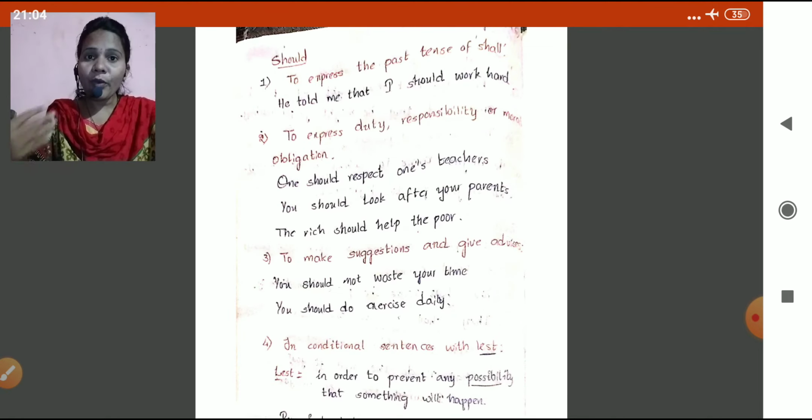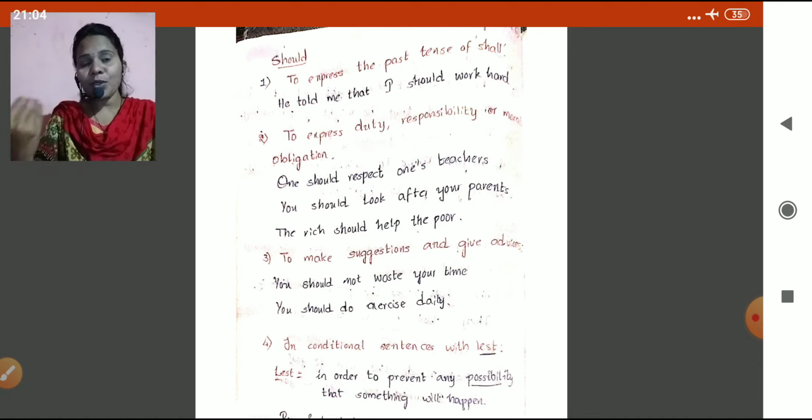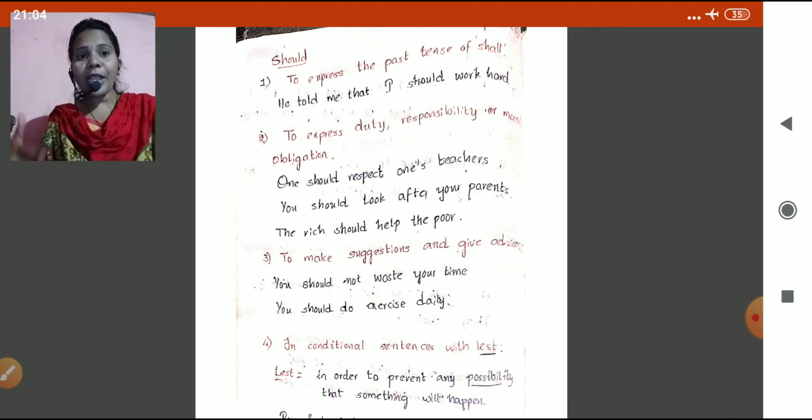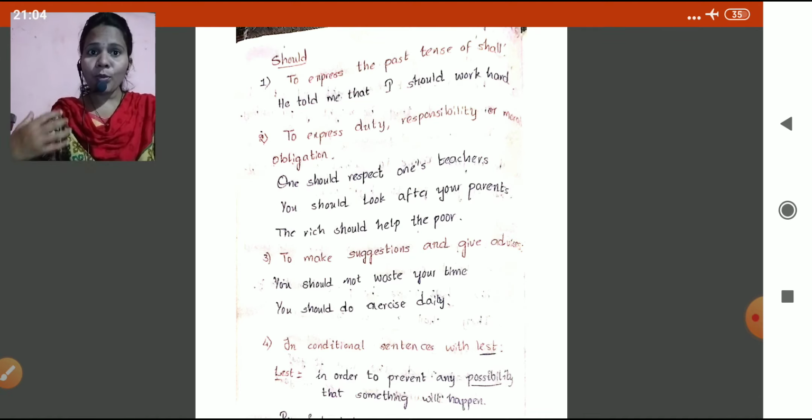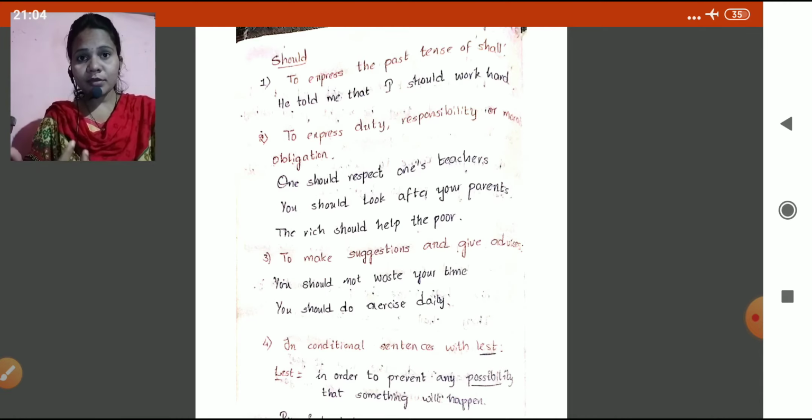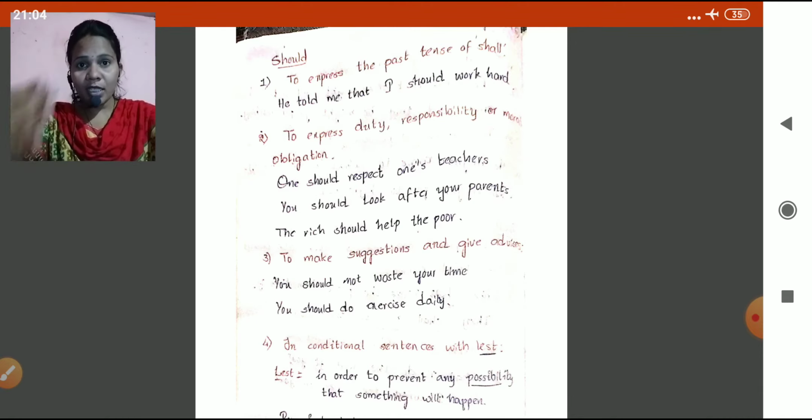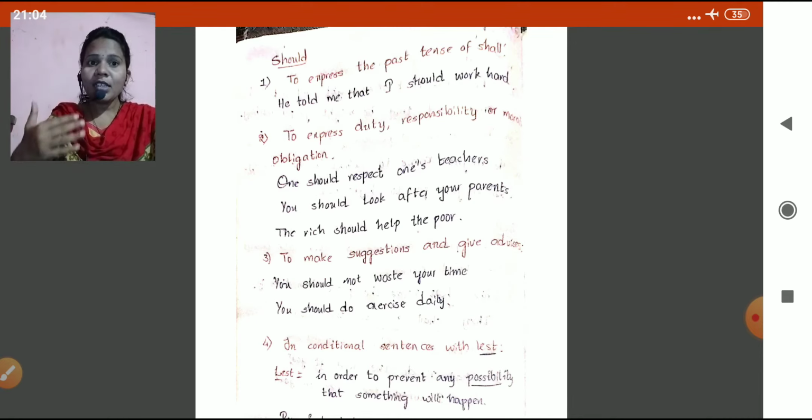And now we are entering to should. To express the past tense of shall: he told me that I should work hard, indirect speech. To express duty, responsibility or moral obligation, compulsion: one should respect one's teachers. You should respect your teachers. It is used to tell about our duties, obligations and responsibilities. You should look after your parents. The rich should help the poor.